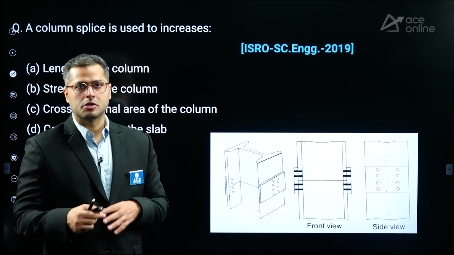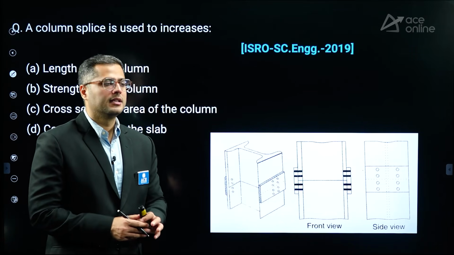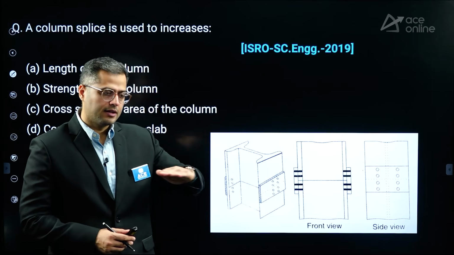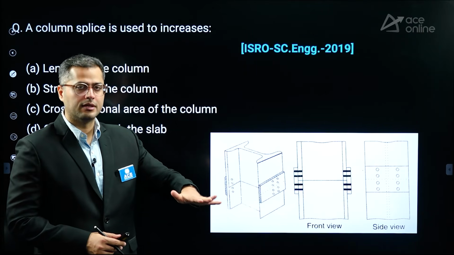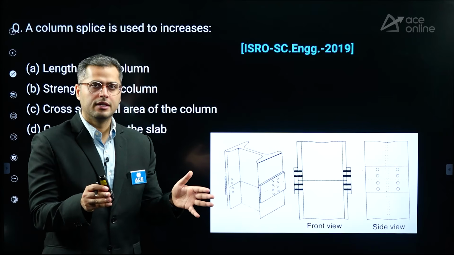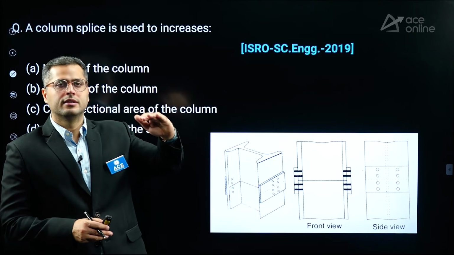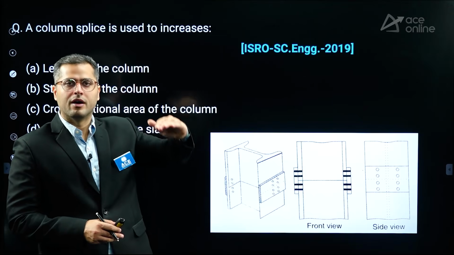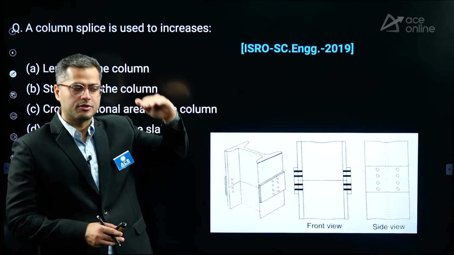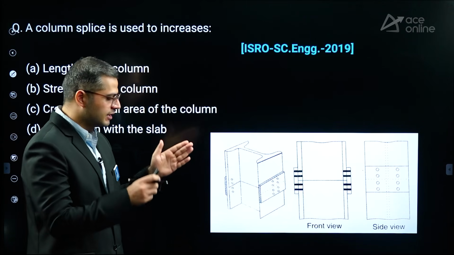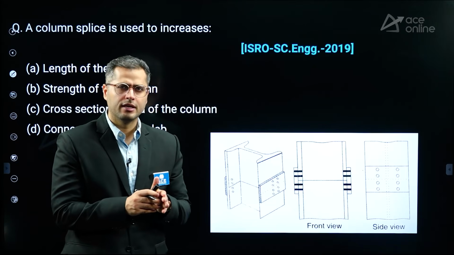Now, generally there is also a norm which we see that the columns which are there on the lower side of the building have a higher depth, and as we move away from the bottom story to the higher stories, you would see that the depth of the cross sections needs to be reduced.